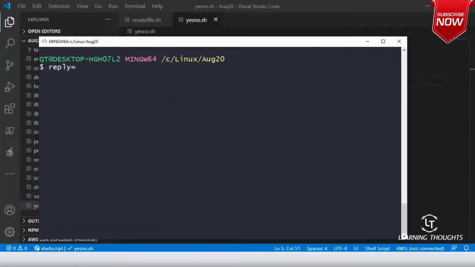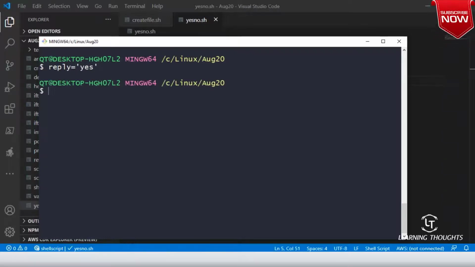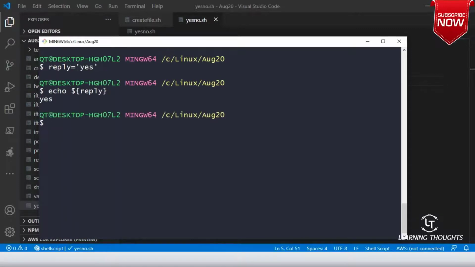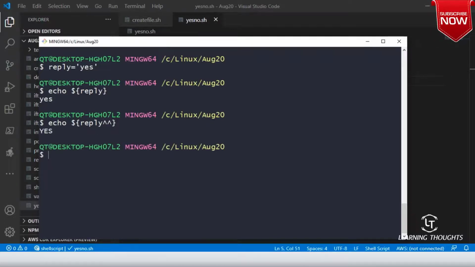Reply equals yes. So if I write echo $reply, what am I getting? Yes. But if I write echo with the lowercase conversion, what am I getting? So did it convert it to lowercase? Yes or no, sir? Yeah.